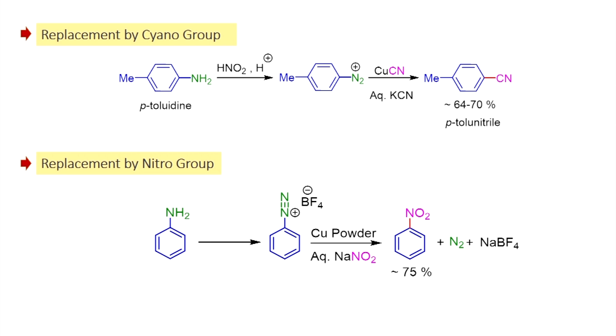When you go for the preparation of iodobenzene, you can use simple potassium iodide, you do not need copper iodide, because the potassium iodide I minus has similar reduction potential as that of copper 1. Therefore, it can convert the diazonium salt into radical. That radical can react with I dot, then you will be able to get the iodobenzene as the product. You can also try to replace the nitrogen with cyano group. For example, the formation of diazonium salt is shown here.